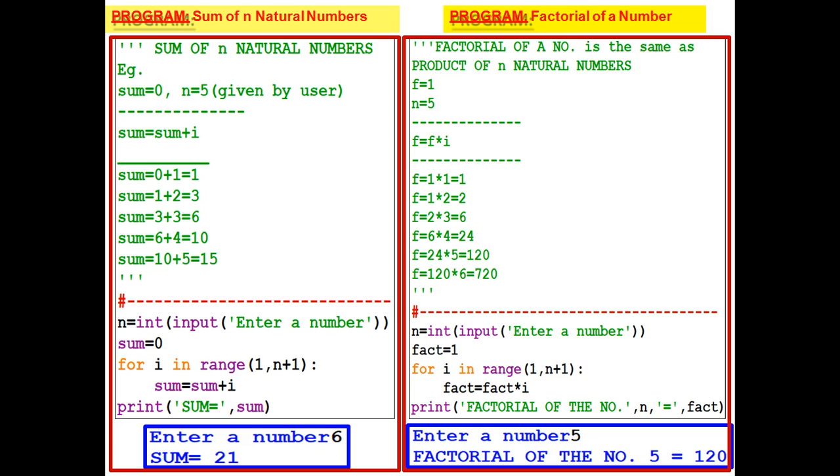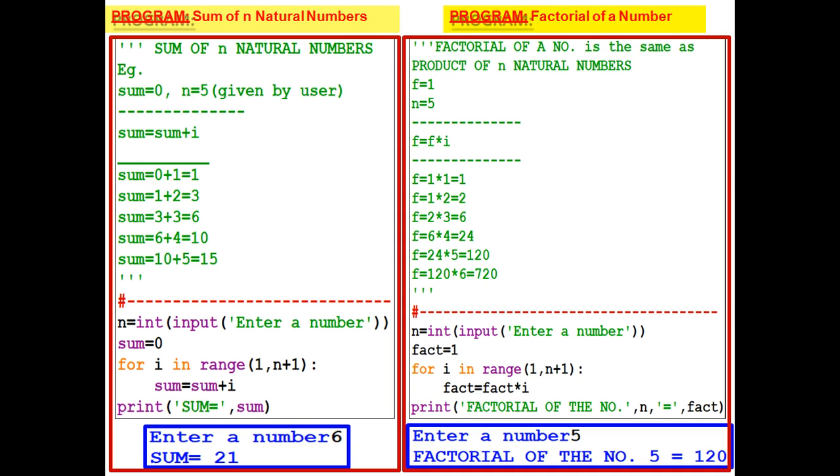Now if you want to find the sum of n natural numbers, we can write the program as shown in the figure. We will take the input. Initial sum is 0. For i in range(1, n+1), because the range value goes from the lower limit to the upper limit minus 1, sum is equal to sum plus i. Print sum. If you enter 6, the output will be 21.